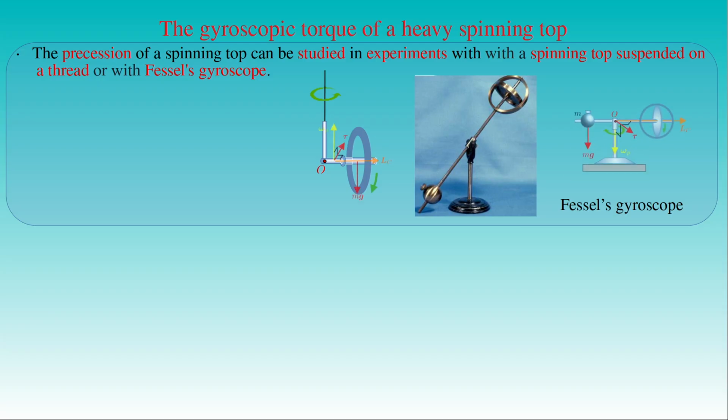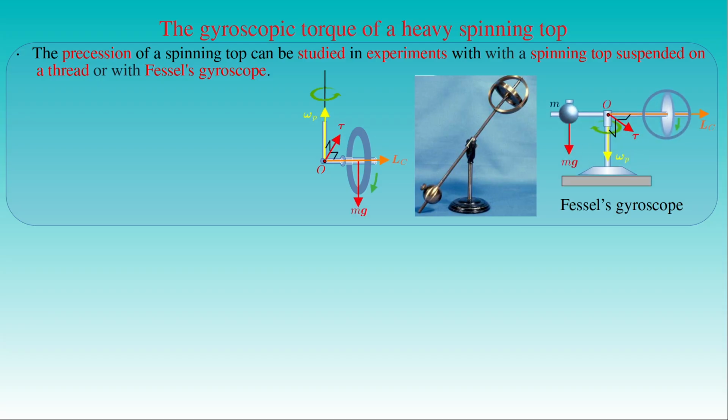The spinning top or the gimbal rotates about its axis of symmetry C, and here we show the component of the angular momentum L parallel with this axis. The angular velocity vector omega_p determines the axis and the speed of the precession of the spinning tops in the two experiments. The gravitational force given by the mass m of the spinning top or the weight, times the gravitational acceleration g produces the torque tau at the point of suspension or the pivot point O, which points inward in the case of the spinning top and outward in the case of Fessel's gyroscope.